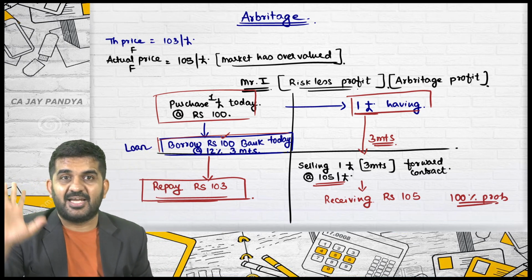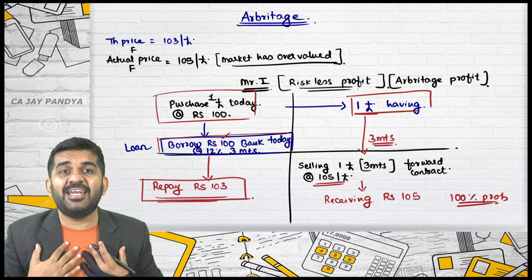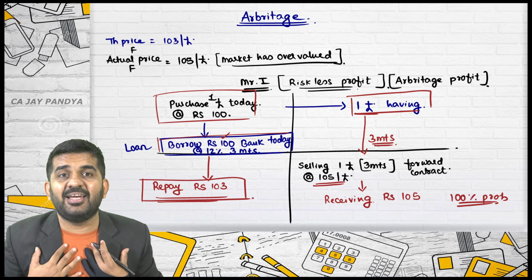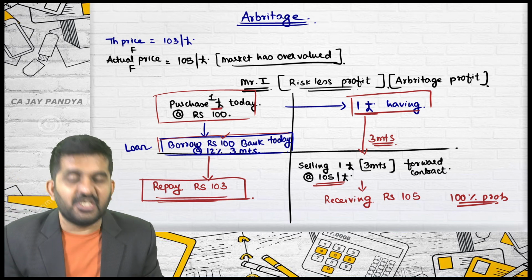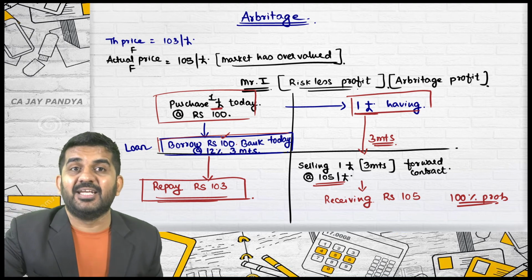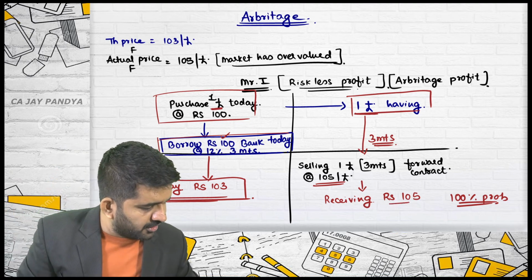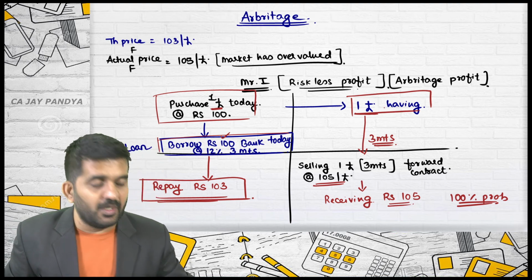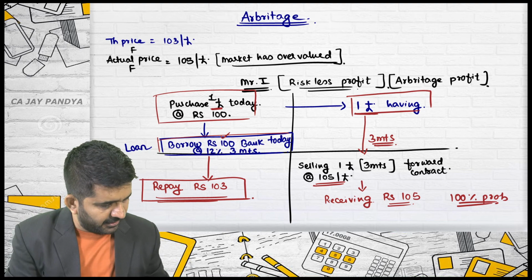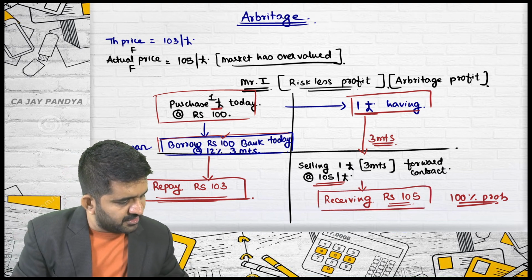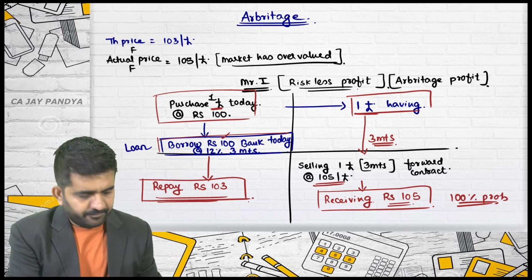Please try to understand. What is my cash outflow, or anything which I am investing today? Nothing. I have purchased £1 through the bank's money. I have repaid the bank loan and got 105 rupees. This £1 which I have purchased was with bank money, and I have repaid that bank money. I have received 105. I have paid 103.